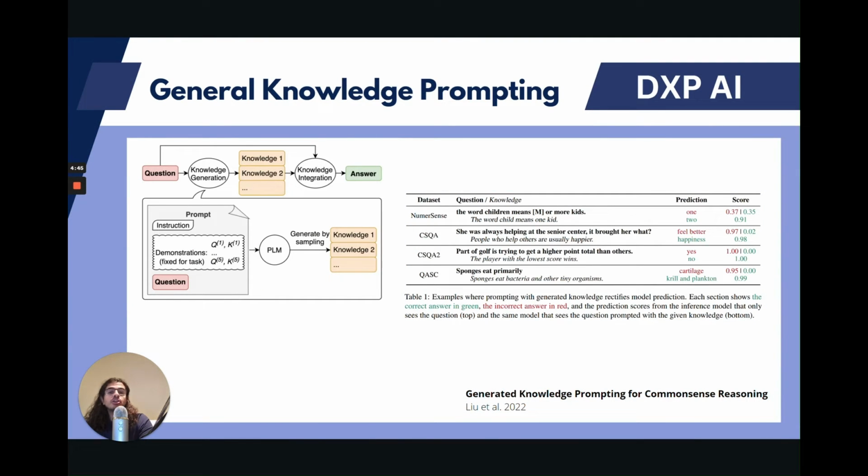The third one is general knowledge prompting. So a lot of times when you want to ask it a question, especially in general knowledge, if it does not have the context of that general knowledge, it may answer completely incorrectly. So embedding into our question a context that helps it solve the answer can be helpful. And that's what the generated knowledge prompting for common sense reasoning paper talks about. So the idea here is you have a question, you have a knowledge generation, which can produce different knowledge. You integrate the knowledge into your context, and then you get the answer.